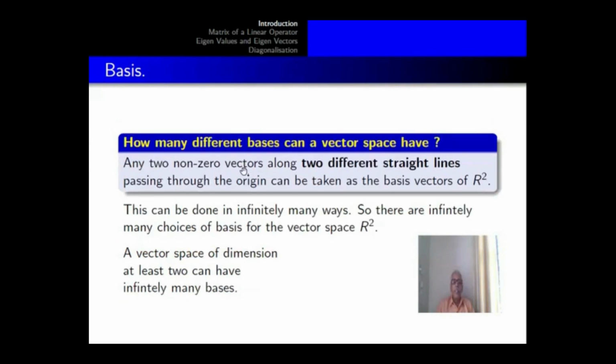Any two non-zero vectors along two different straight lines passing through the origin can be taken as the basis vectors of R2. Since a choice of two straight lines passing through the origin can be done in infinitely many ways, there are infinitely many choices of basis for the vector space R2. Generally, a vector space of dimension at least 2 can have infinitely many bases.